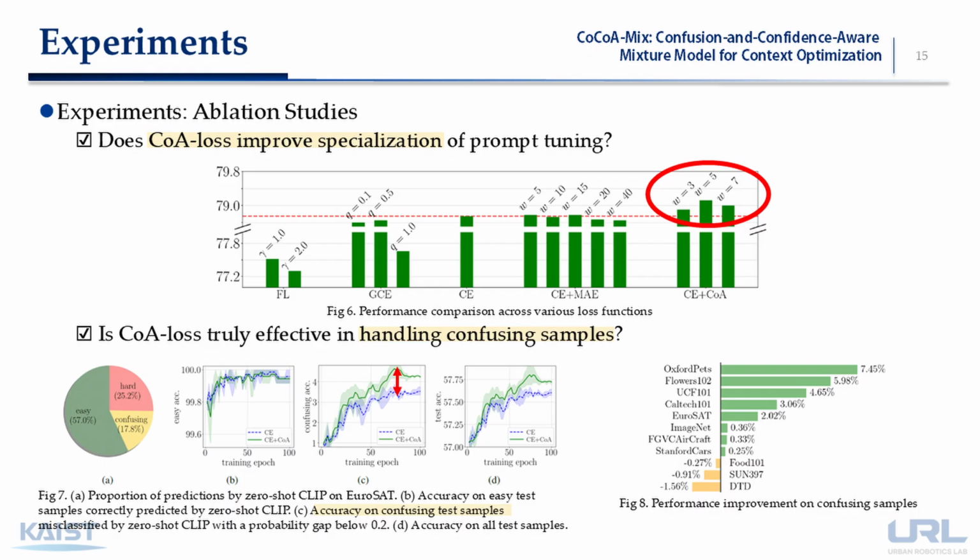CoA loss consistently improves specialization performance compared with other loss functions like CE or GCE. It also significantly boosts performance on confusing samples, as illustrated in the plots and right-side improvement chart. These results confirm that CoA loss is highly effective at both specialization and handling confusing samples.